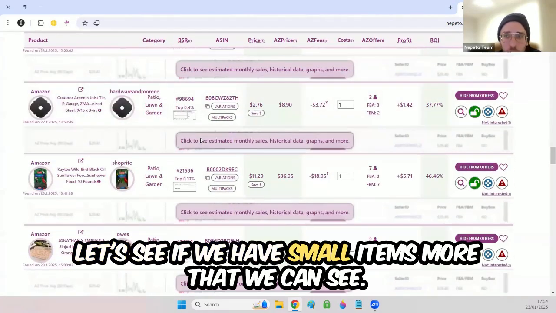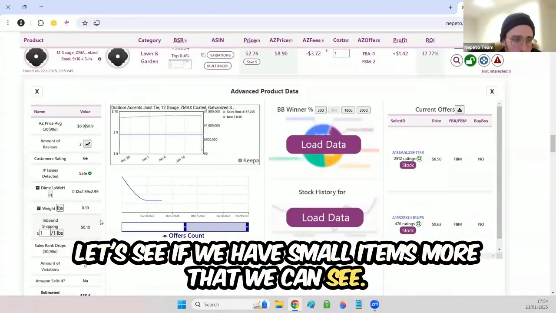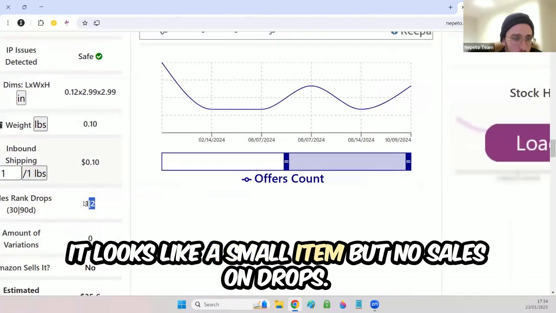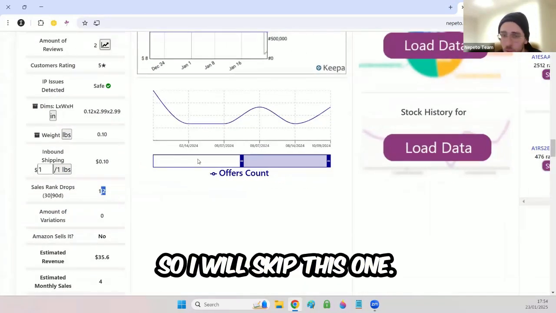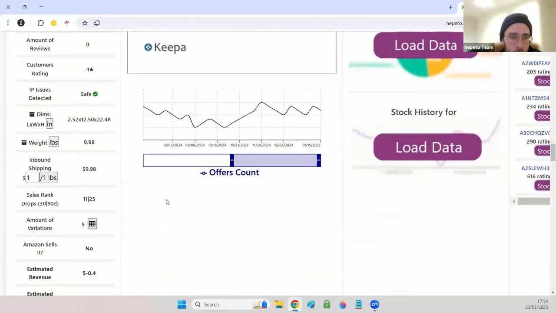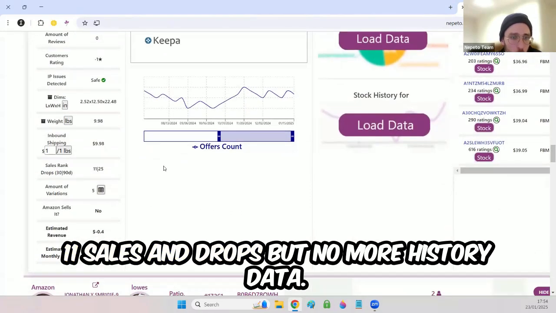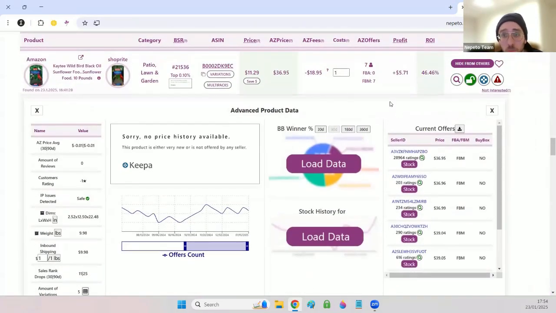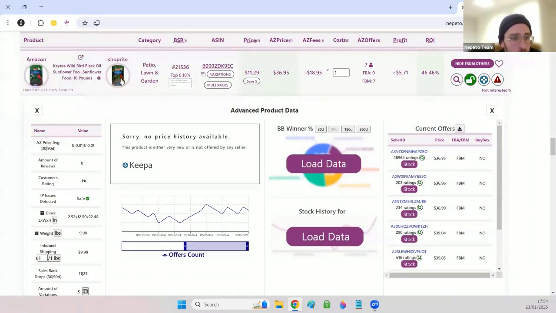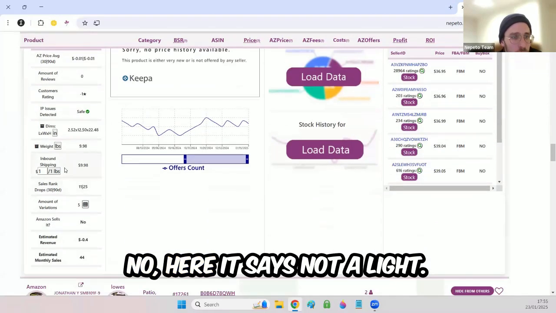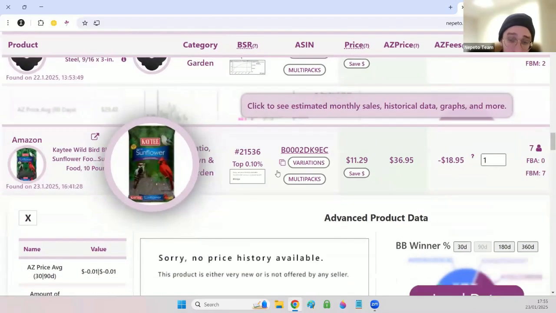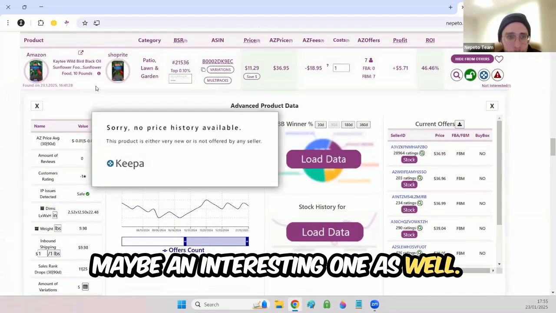Let's see if we have more small items that we can see. It looks like a small item, but low sales rank drops, so I will skip this one. 11 sales rank drops, but no more history data. All of them are FBM sellers. Is it a light product or not? No, here it says not light, it's from Keepa, but it doesn't seem that heavy. Maybe an interesting one as well.